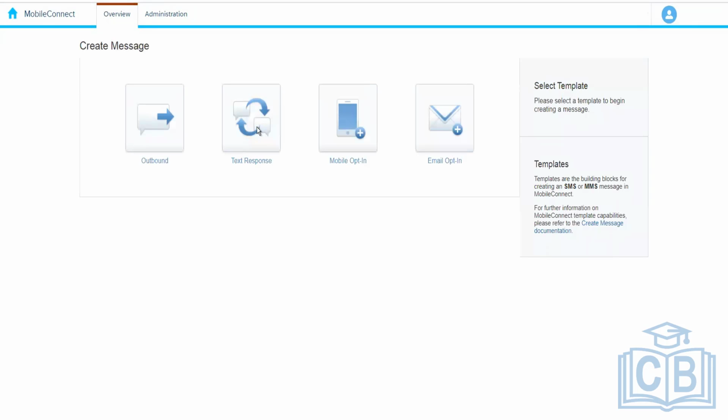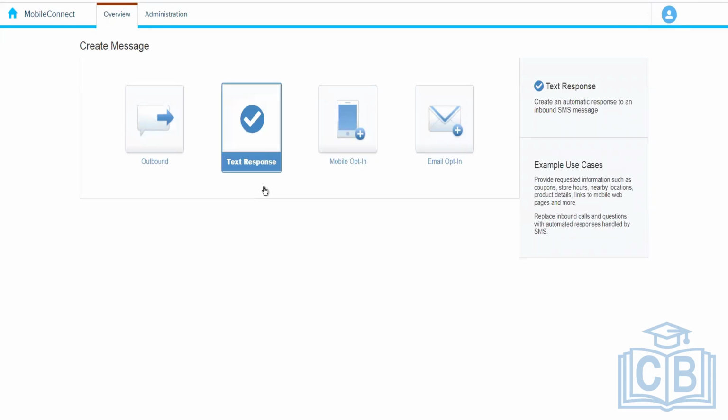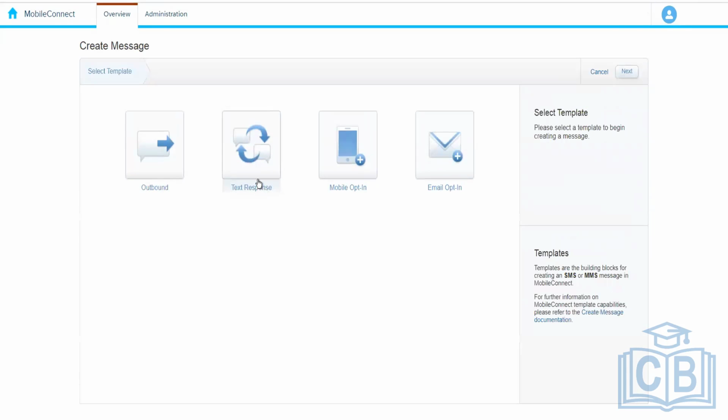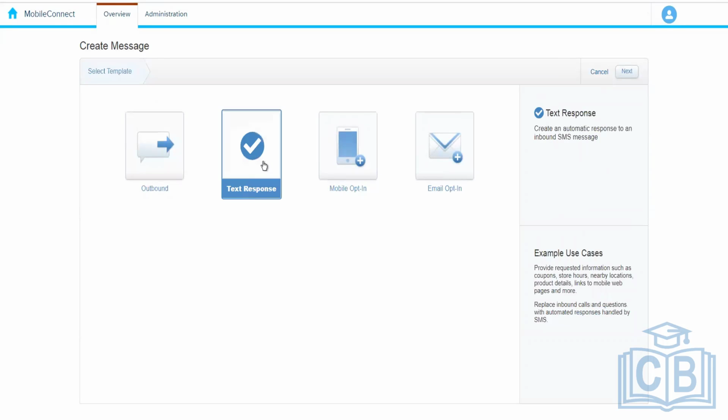Next one we have is text response. So what does it mean? As it says text response, it means that we are going to send the response, right? When somebody initiates the conversation, we are going to create an automatic response to an inbound SMS message. We talked about this example, right?